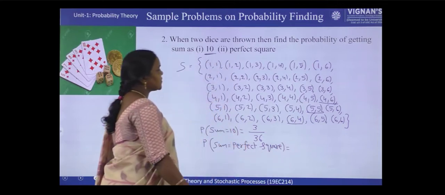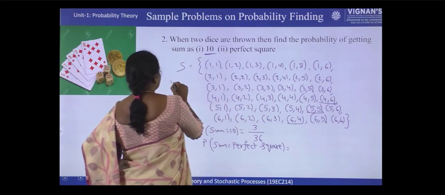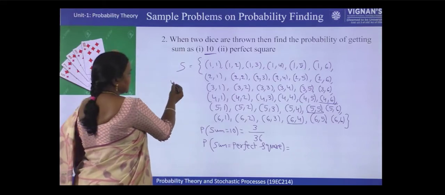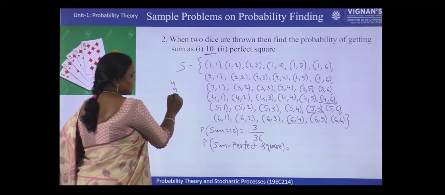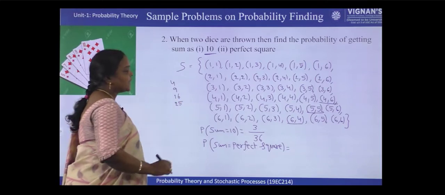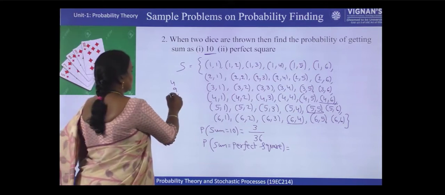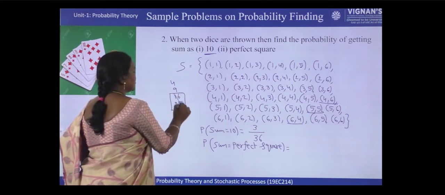So perfect square means 4 is a perfect square. Okay. 3 square is 9, 4 square is 16, 5 square is 25, like that. But here the maximum sum is 12, 6 plus 6, 12. So don't worry about these combinations.